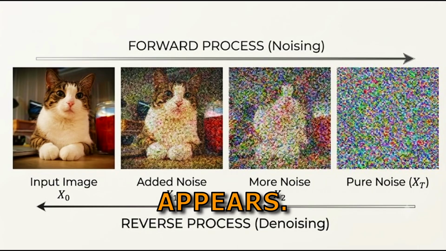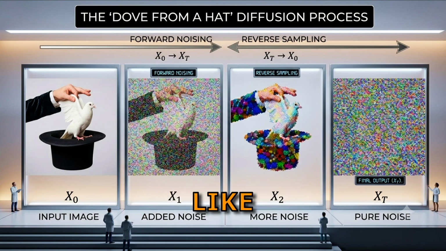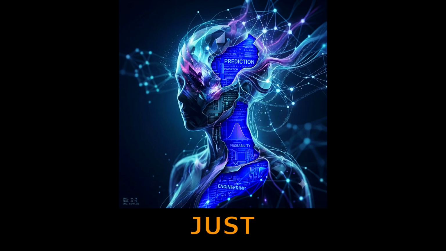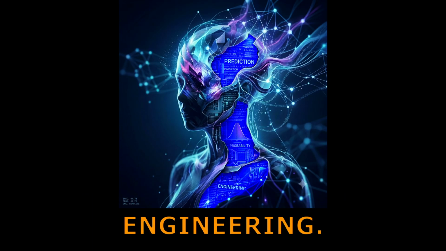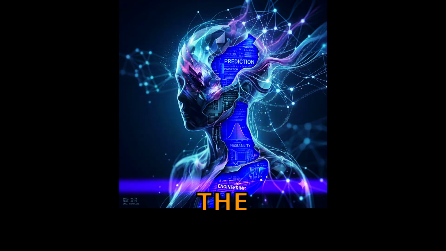So AI doesn't draw like humans. It starts with chaos, then removes randomness until meaning appears. That's diffusion. And once you understand that, AI art stops feeling like magic, because underneath, it's just prediction, probability, and engineering, which is somehow even crazier. And now you'll never look at AI images the same way again.